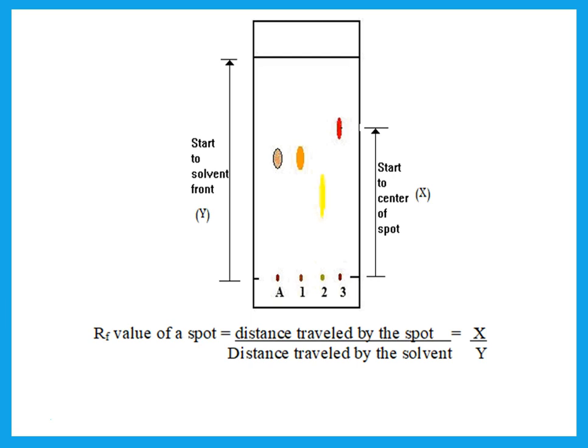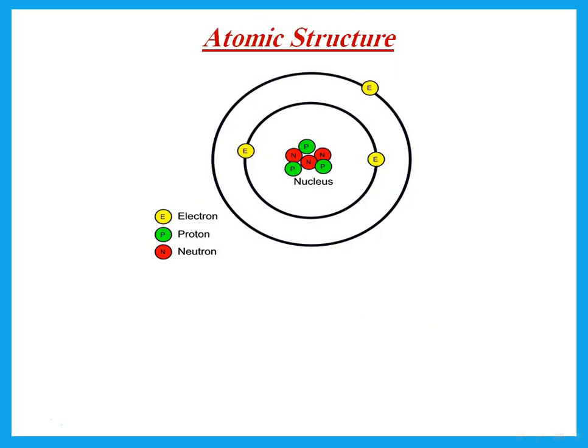Remember, if we're doing chromatography of something like sugars or amino acids, these are things that are not colored. So I will not see any spots on the chromatography paper. In that case, you should tell him that we should spray the chromatography paper with a locating agent in order to give the spots color and make it visible. Okay, I hope you remember all of these things.